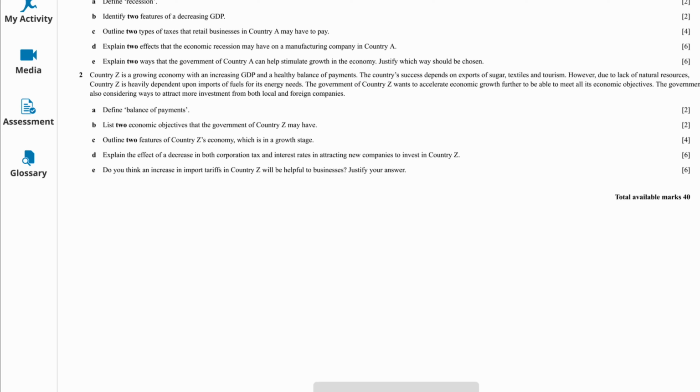And question E, do you think an increase in import tariffs in country Z will be helpful to businesses? Justify your answer. This is a 6-mark question. Import tariffs are a tax on goods from other countries. Higher import tariffs will increase the price of goods from other countries.